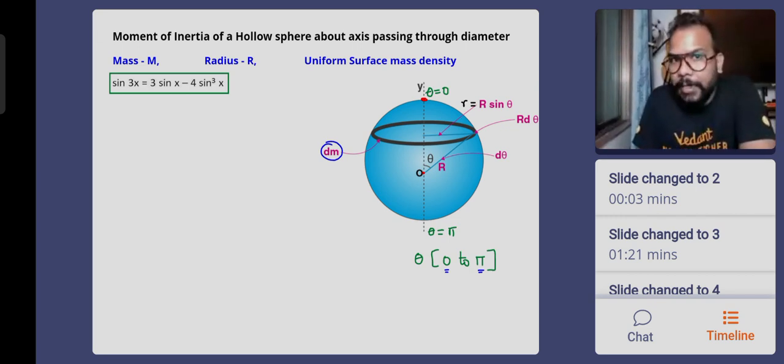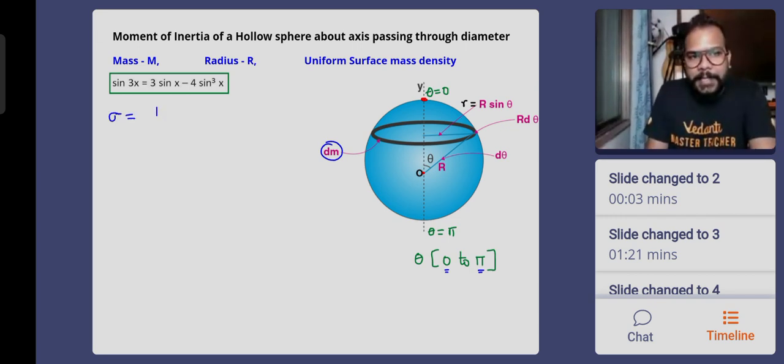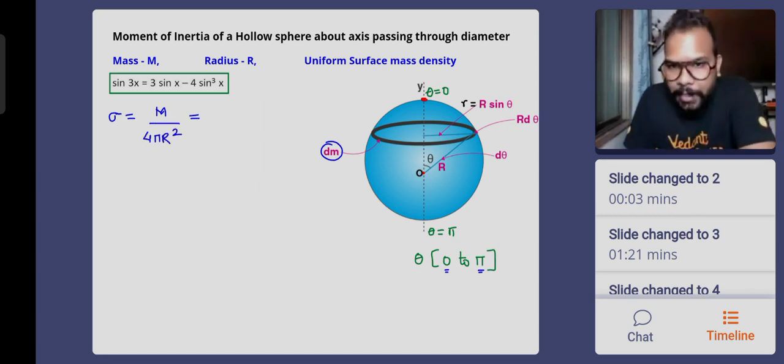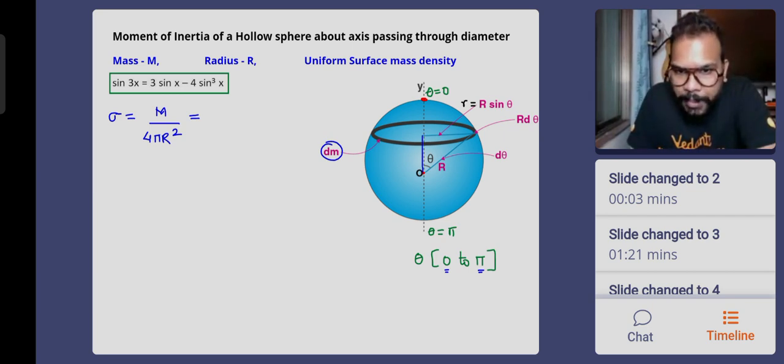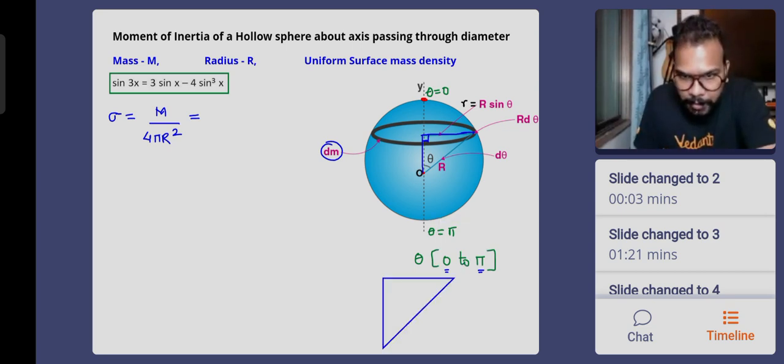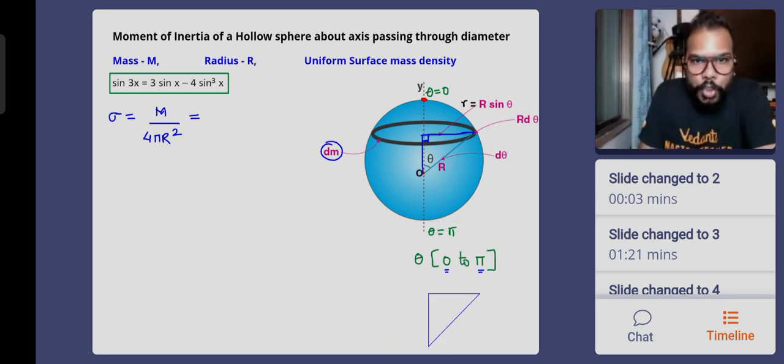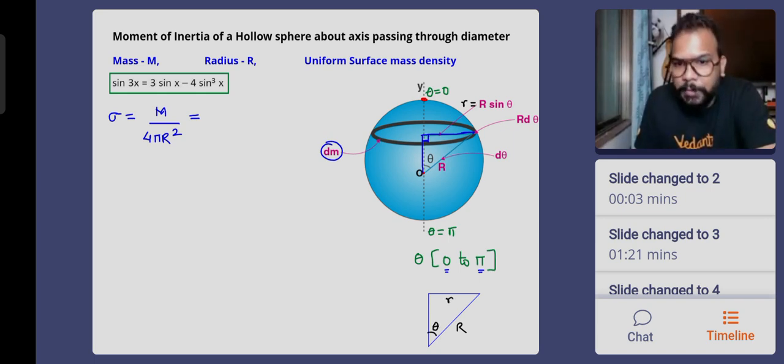Okay, guys. So for the black ring that you see, the surface mass density for the entire sphere has mass capital M, and the area of the sphere is 4 pi capital R square. Now you see, guys, the ring which you see here has a radius small r. If you look at this right angle triangle, in which this is capital R, this is theta, and this is small r, this is basically the ring that we are talking about. So with respect to this right angle triangle, small r is going to be R sine theta.